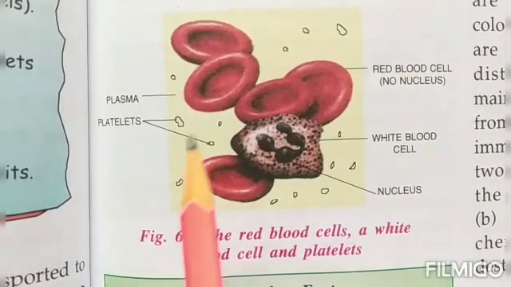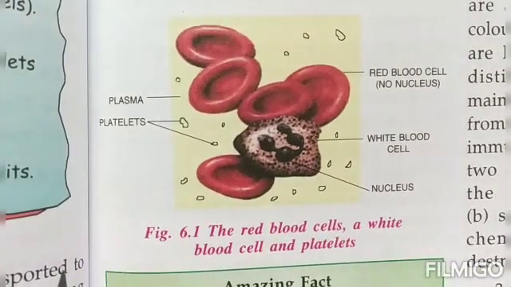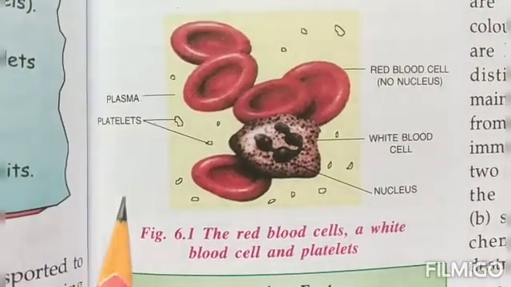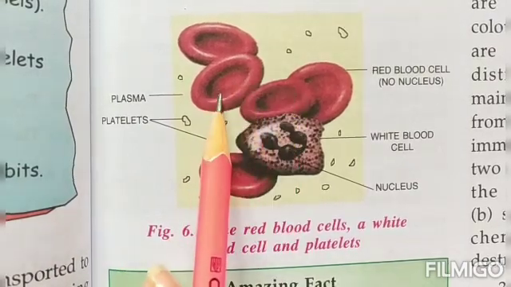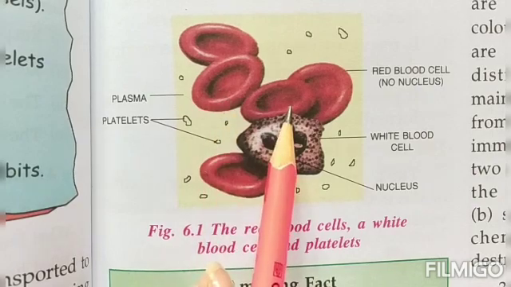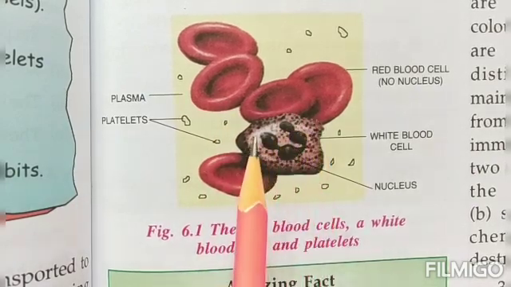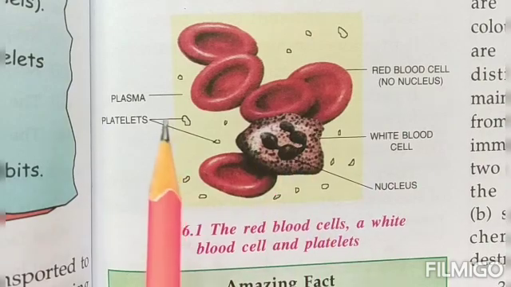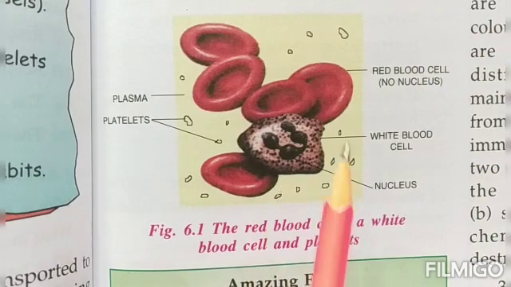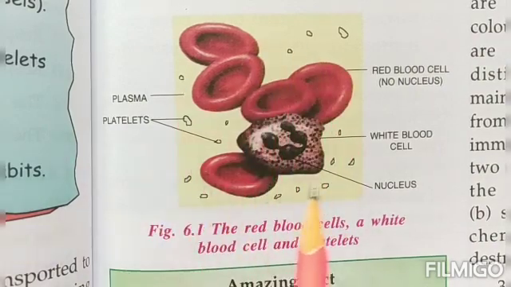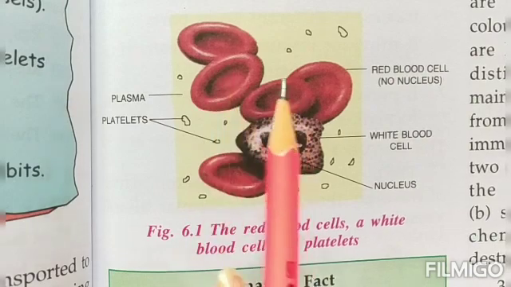Now have a look at this picture, children. This is showing you the plasma. This yellow thing, as you can see clearly, is the plasma. Then these disc shaped things are the red blood cells. These are red in color. This thing over here is the white blood cell, right? And these small things are the platelets. And the yellow base that you can see is the plasma, the watery pale yellow liquid where all these things are present.